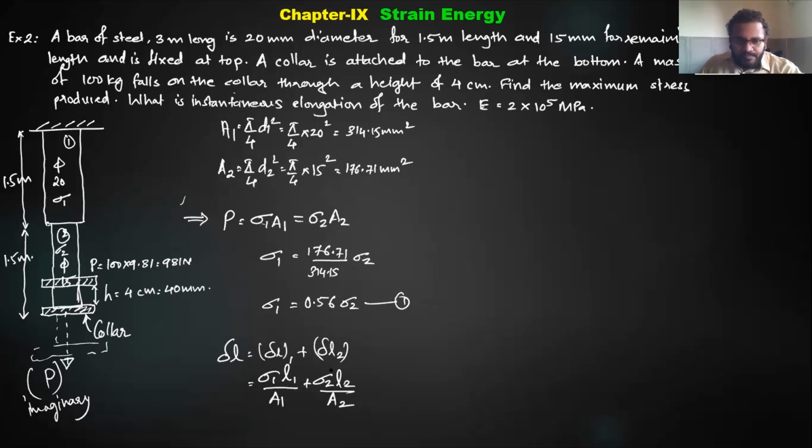Is it not? Is it equal? So how much will it come to then? I can solve this in terms of sigma 1 or sigma 2. Let us solve it.